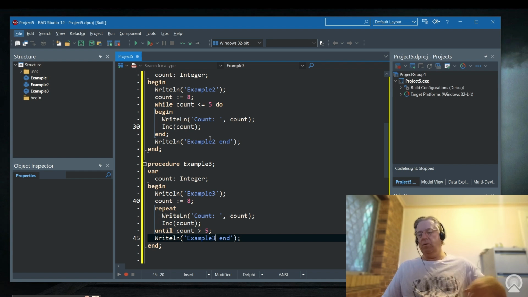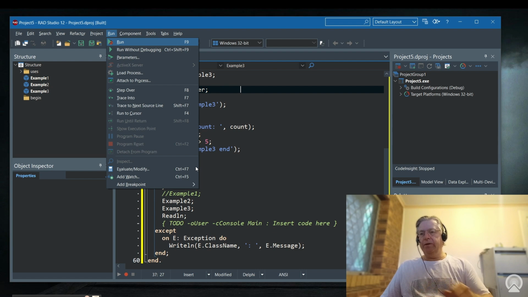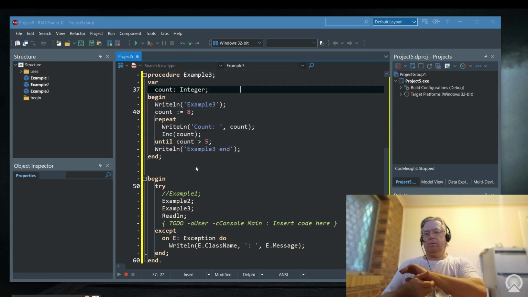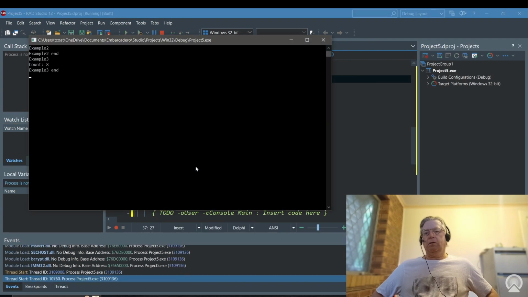Now what we're going to do is run example 2 and example 3. So here you can see that in example 2 nothing got printed. Why? Because our count was equal to 8, and while the count is less than or equal to 5, it will go in and do the block of code.